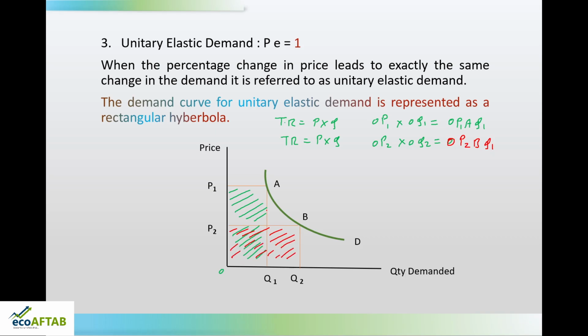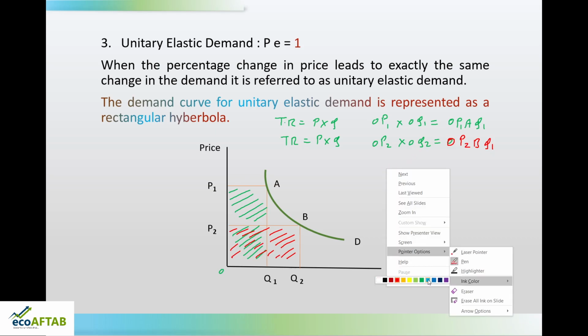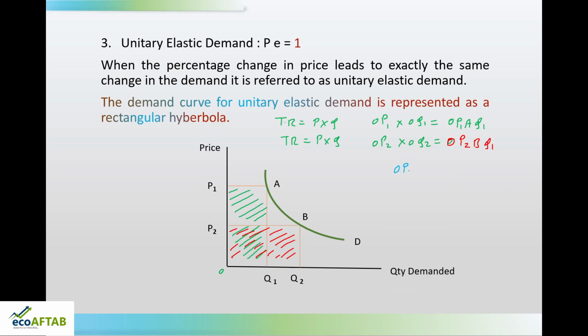So, when we compare both these shaded areas at different prices, what happens over here is OP1AQ1 is equal to OP2BQ2. So, here there is a reduction in price, but the total revenue has not changed. At every point of the demand curve, whatever the point, the total revenue is not going to change. Such a curve is called a rectangular hyperbola.